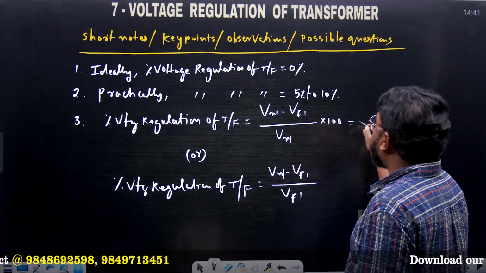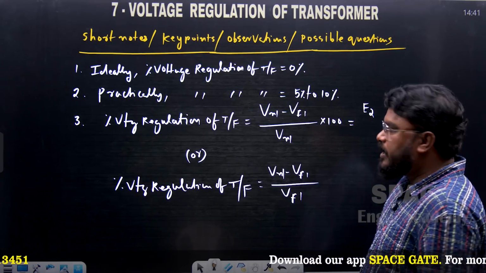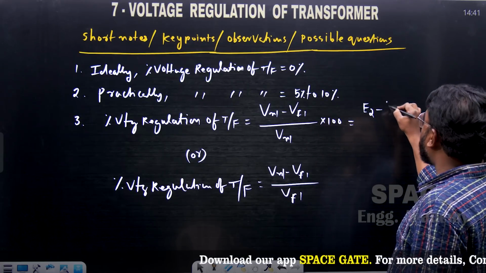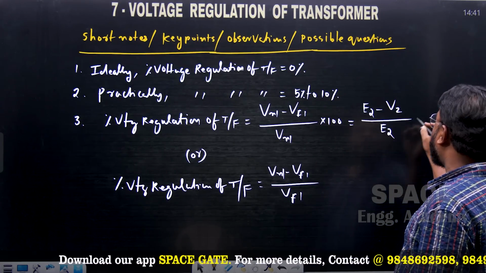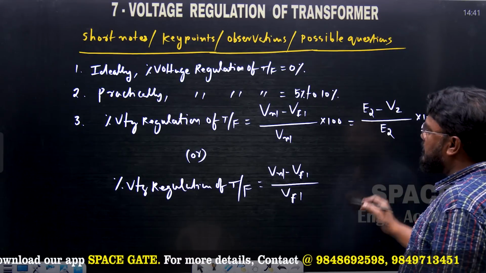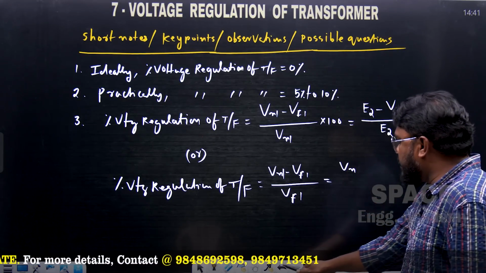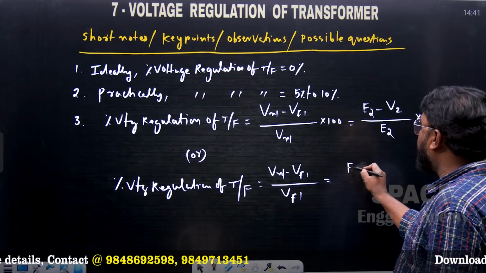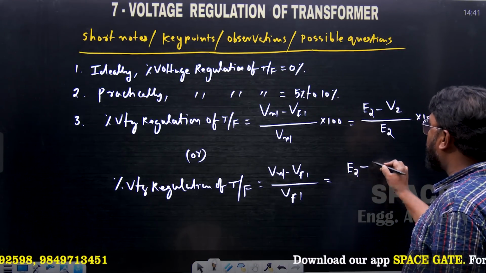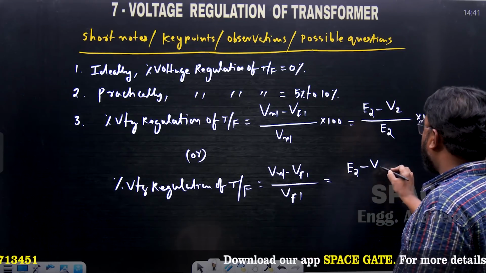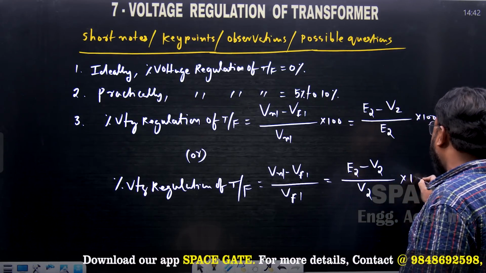The no load voltage is the EMF induced in the secondary winding, E2, and the full load voltage is the full load terminal voltage, V2. So it is E2 minus V2 divided by E2 multiplied by 100.